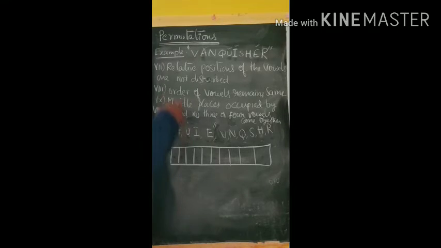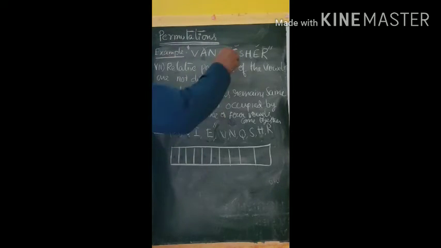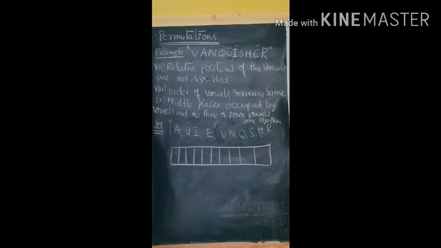So next question. Order of the vowels remains same. It means wherever A is placed, after that U should come. Right of A should be U, right of U should be I, right of I should be E. So it should be the same order. We should not disturb the order of A, U, I, E. They must be in the same order.